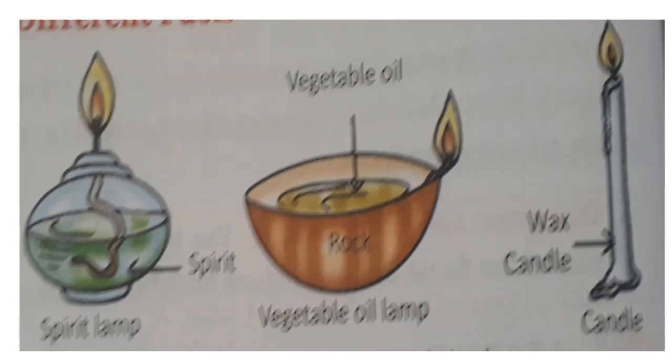In these three we will see that the liquids come up. One end of the wick is dipped into the spirit, so it rises because of the temperature rise, is supplied to the wick, and continuously burns. In the same manner, for the vegetable oil lamp also, the wick is exposed so as to vaporize the oil and keep the flame going. The candle is surrounded by wax, and the flame melts the wax below, and the molten wax rises into the wick and vaporizes and keeps on giving the flame.